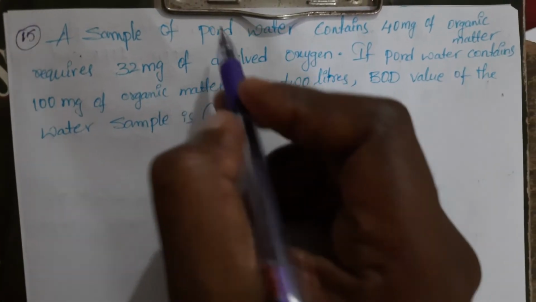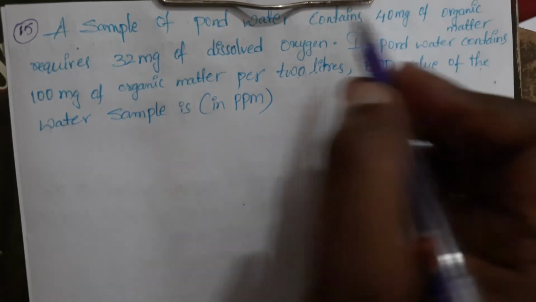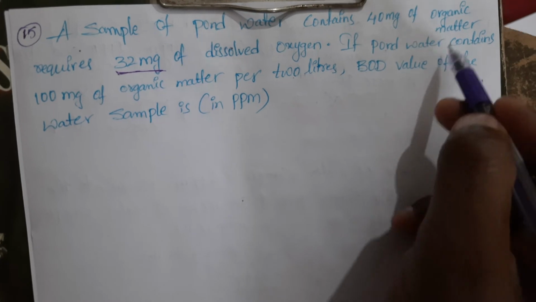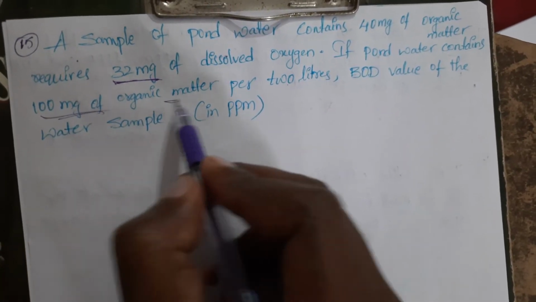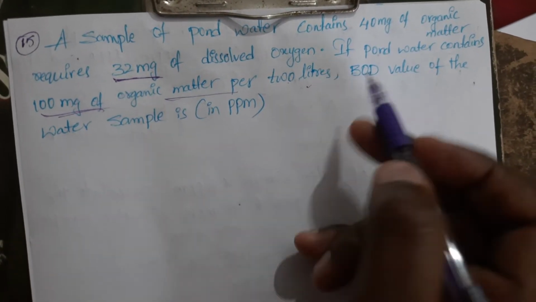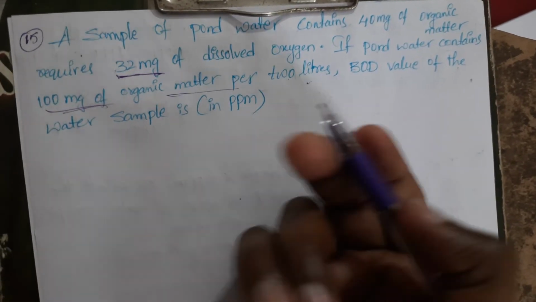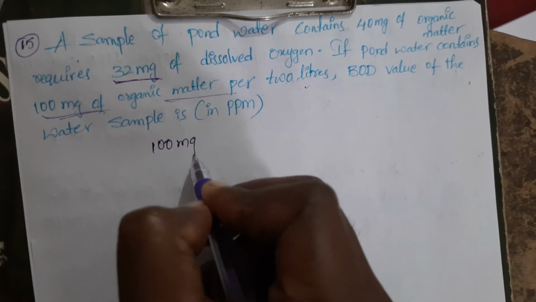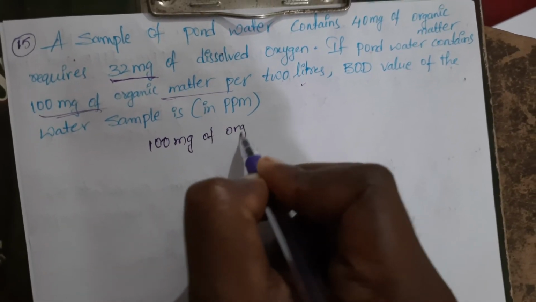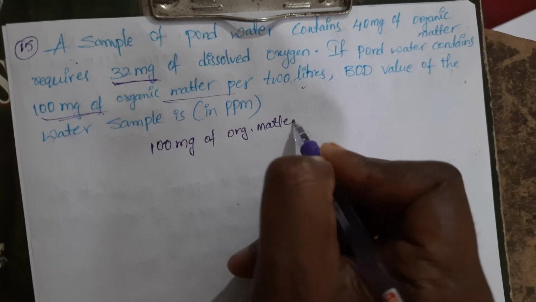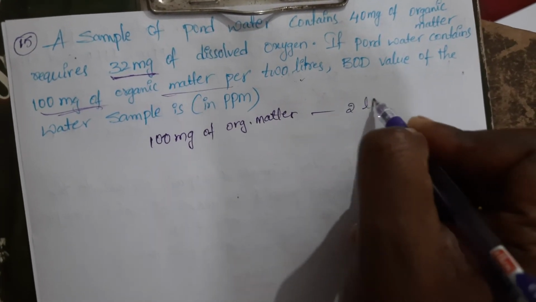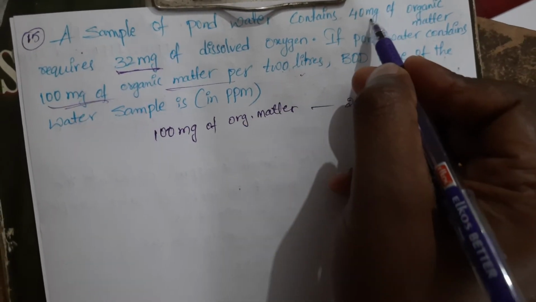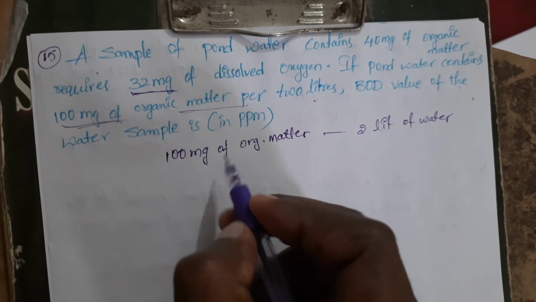Now next, a sample of pond water contains 40 milligrams of organic matter and requires 32 milligrams of dissolved oxygen. If pond water contains 100 milligrams of organic matter per 2 liters, they are asking the BOD value of the water sample. The pond water contains 100 milligram of organic matter per 2 liters of water, and they have given 40 milligrams of organic matter.